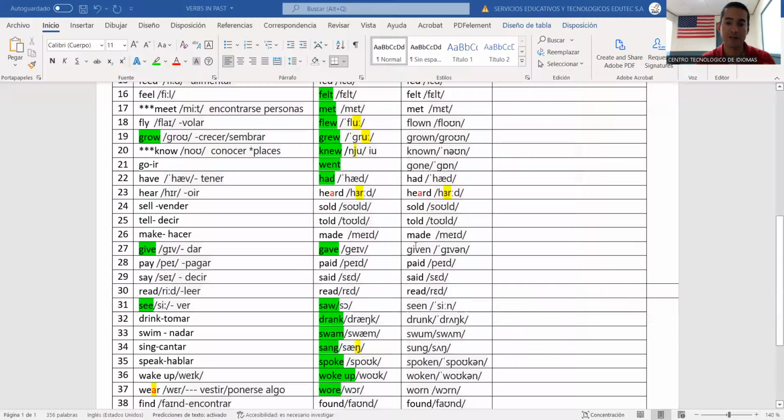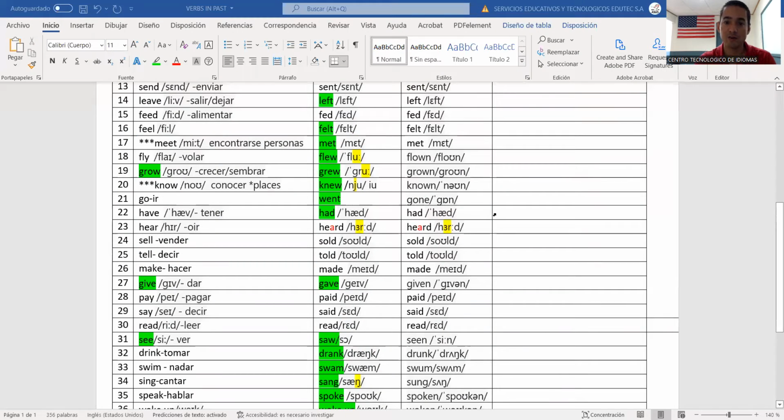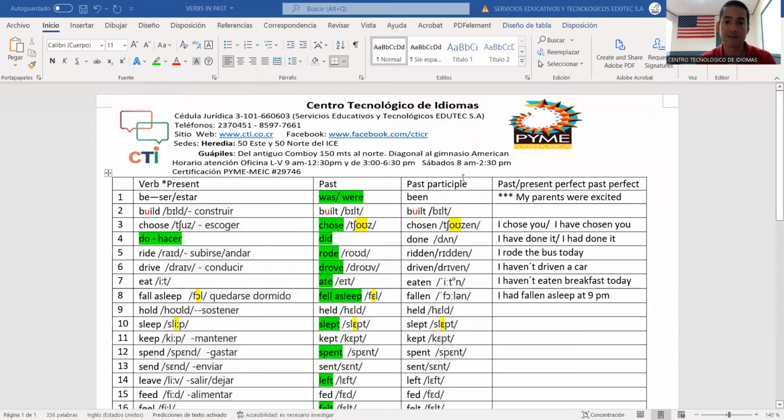Important. In order to use reported speech in the past, you will need to learn the past participle. In the first video, you learned the past. Now for this one, you need to learn the past participle, because if I write one sentence in the past, immediately you need to use the past participle in reported speech. For example, I'm going to use one with was.